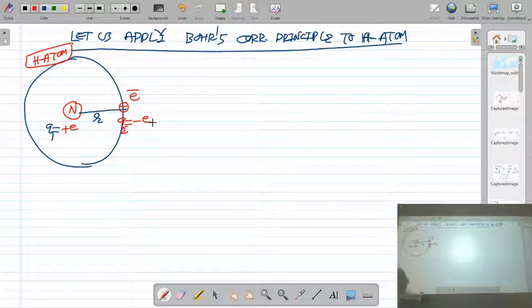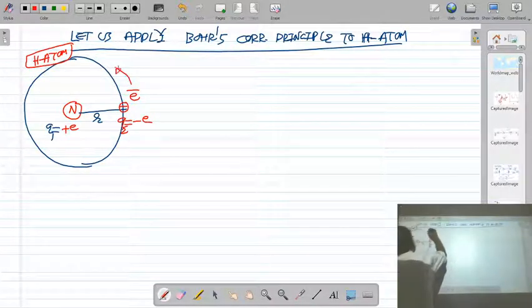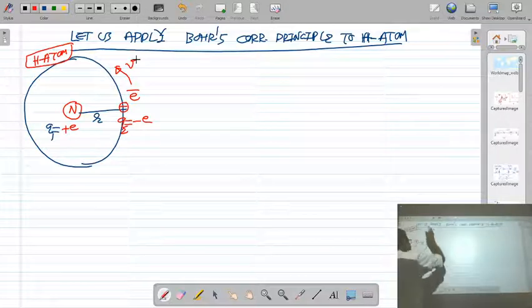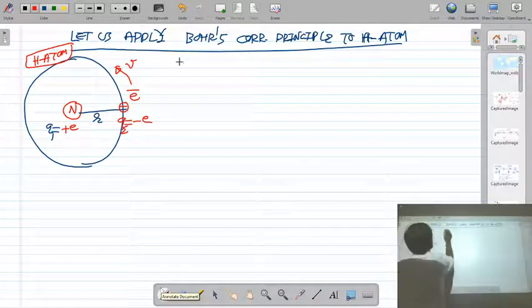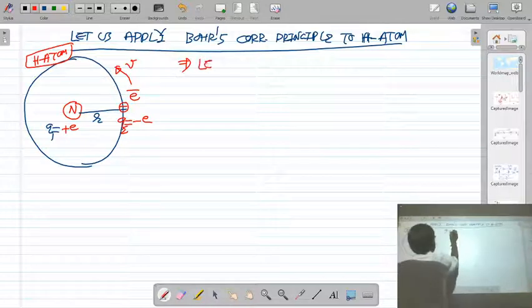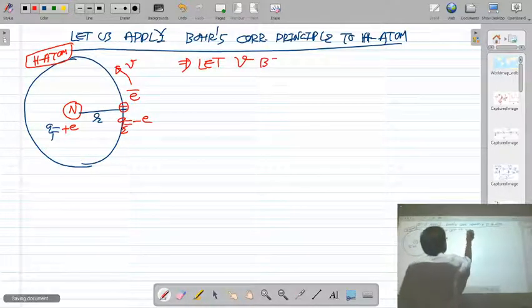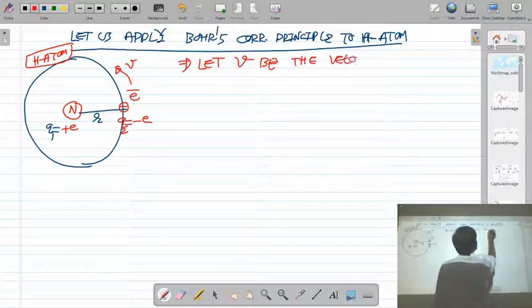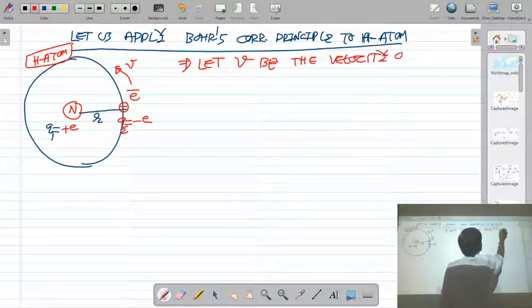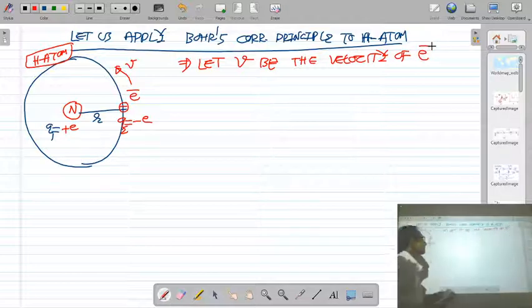So v is the velocity of electron revolving in the orbit of radius r. Let v be the velocity of electron.